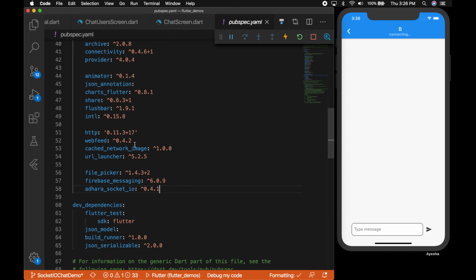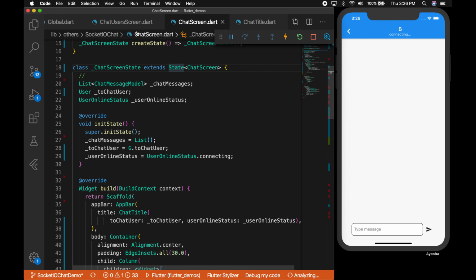So here we are going to use socket.io for chatting. So you need to go to the pubspec.yaml file and add this package. I'll be providing the link to this in the description. Okay, so this package supports the socket.io client for Flutter. So you can use your own package, whichever supports the socket.io client, then that should work.